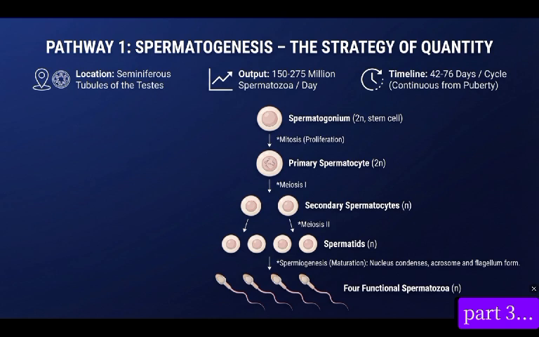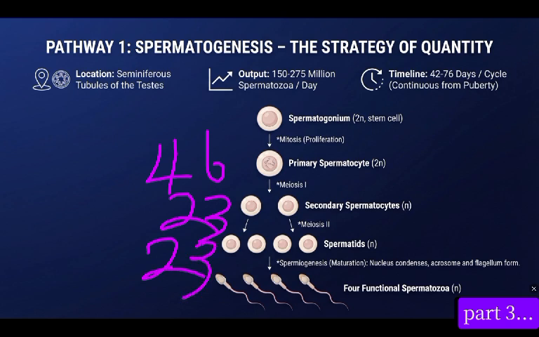The second meiotic cell division is like mitotic cell division. Look at what I mean. From primary spermatocyte to secondary spermatocyte, what is happening is meiotic cell division, and we go from 46 chromosomes to 23 chromosomes. Now from secondary spermatocyte to spermatid, we also have 23 chromosomes. Why? Remember in my explanation earlier, I said that your first meiotic cell division will reduce the chromosomes to 23, while the second meiotic cell division is to multiply. They are not going to reduce, they will maintain the same 23 chromosomes. Now we have our spermatid.